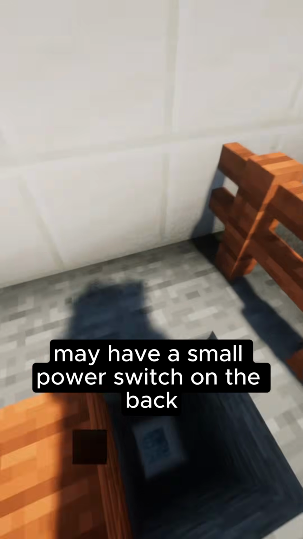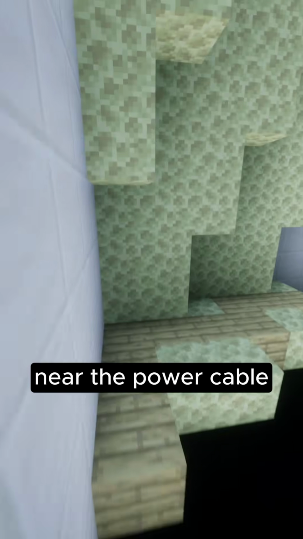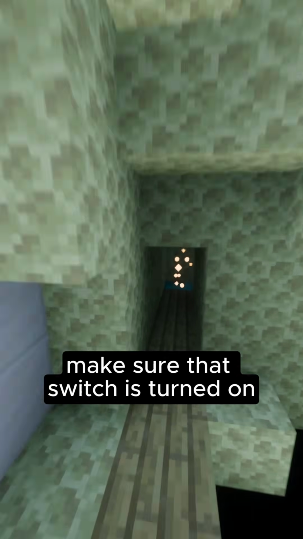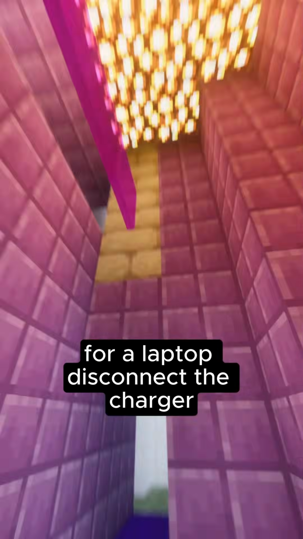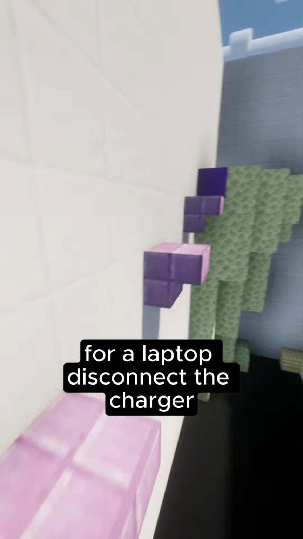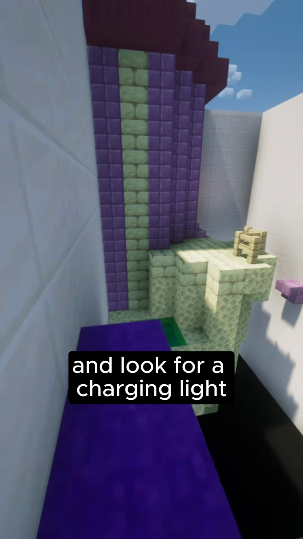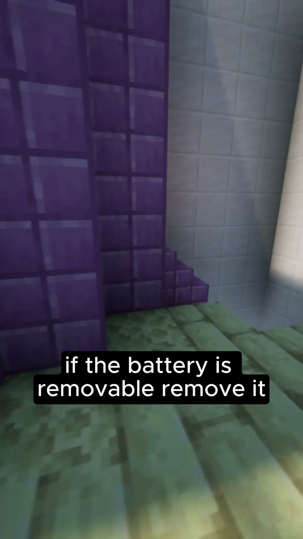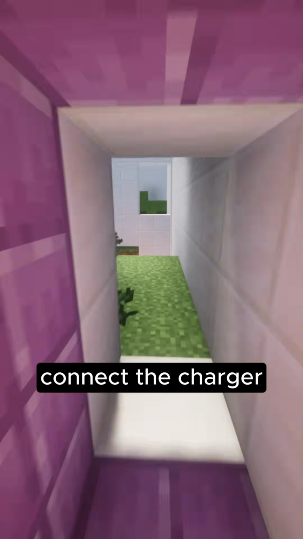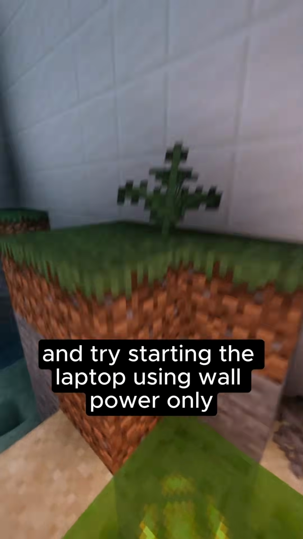Desktop computers may have a small power switch on the back, near the power cable. Make sure that switch is turned on. For a laptop, disconnect the charger, wait 30 seconds, reconnect it, and look for a charging light. If the battery is removable, remove it, connect the charger, and try starting the laptop using wall power only.